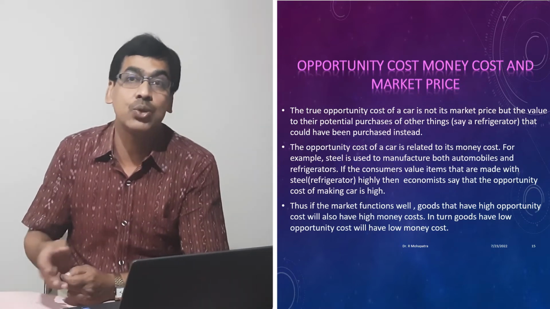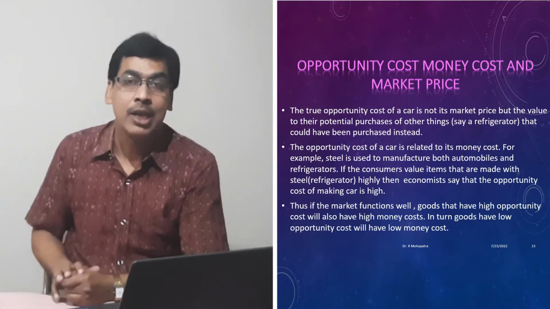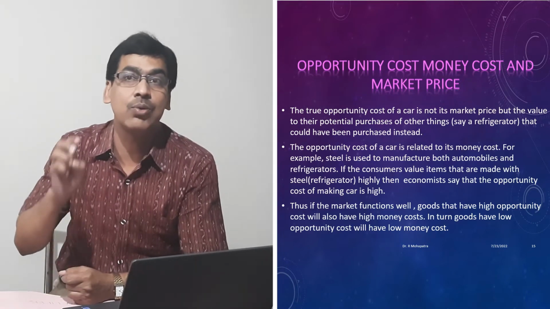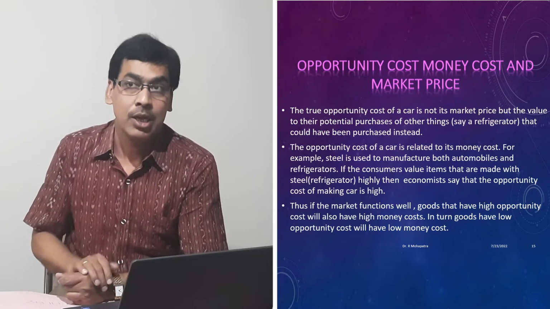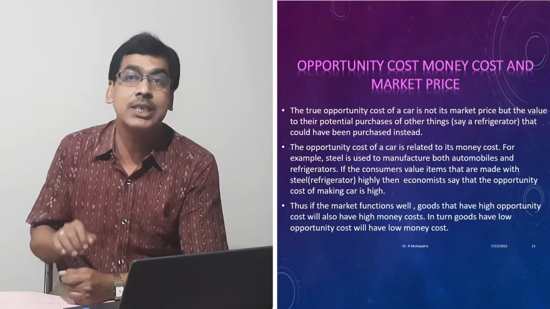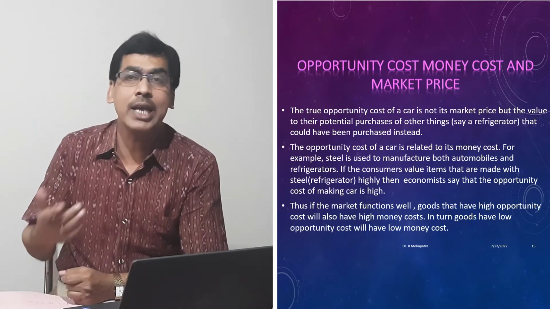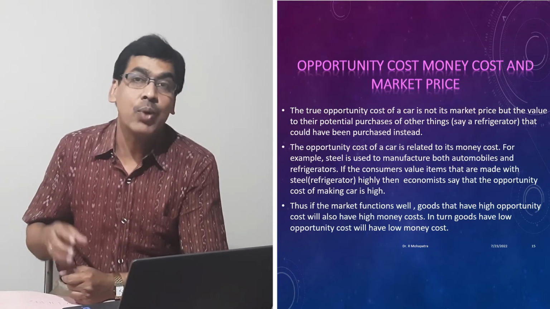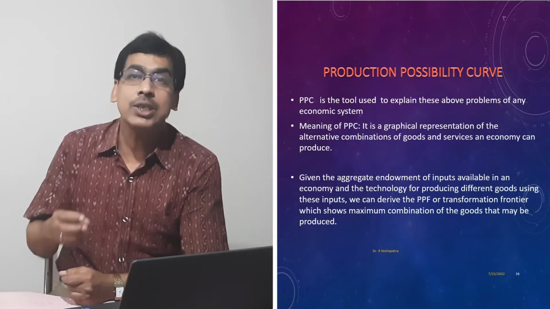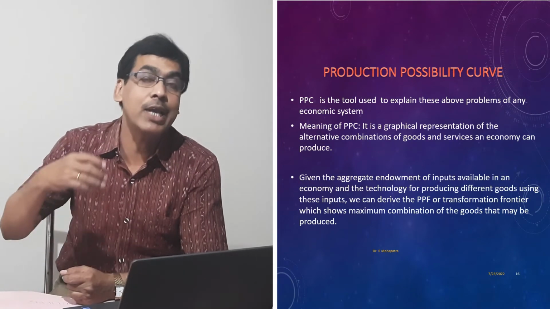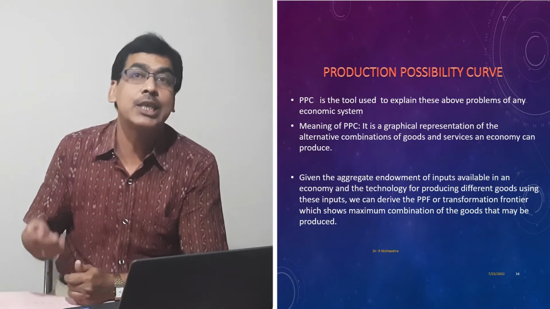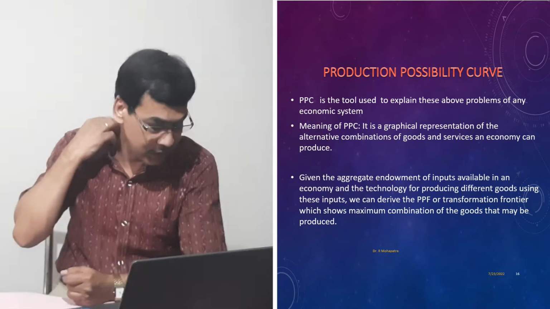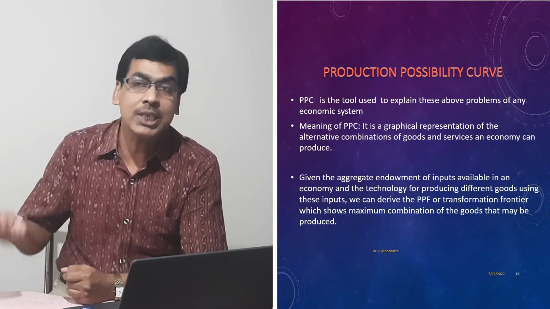Now there are certain things, like what is opportunity cost, how it is related to money cost, and how it is related to market price, that we must understand, because that creates confusion. The true opportunity cost of, say, a particular car is not its market price, but the value of the potential purchases of other things. Suppose I purchased a car with a cost of 12 lakhs. The potential purchases that I could have made with that 12 lakhs are my opportunity cost. If I could have purchased a steel refrigerator with that, that is my cost.